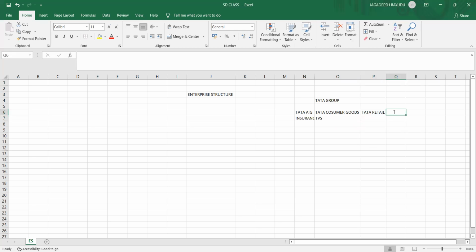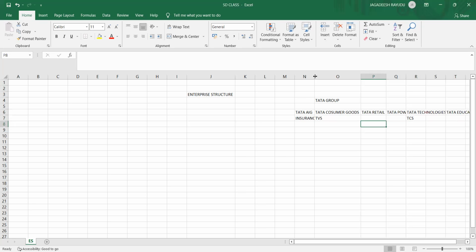In the similar way, if you go for Tata Power, this is one domain. And if you go for Tata Technologies, the company has TCS. If you go for Tata Education, they are into different domains.